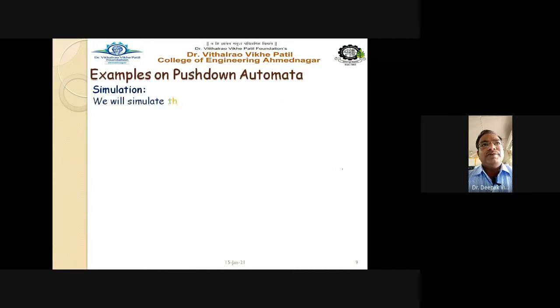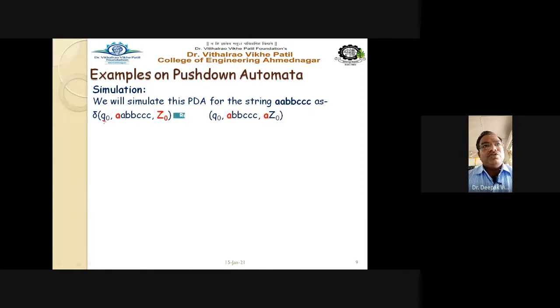Let us simulate this PDA for the string AA, BB, triple C. Now take the first one, Q0. Take the string here, this is your input string. This is your state, this is your input string, and this is your stack. On this side, this is your stack. So Q0, A, A, B, B, C, C, C, Z0. Now observe the PDA has read the first character A, and the current stack is at Z0.